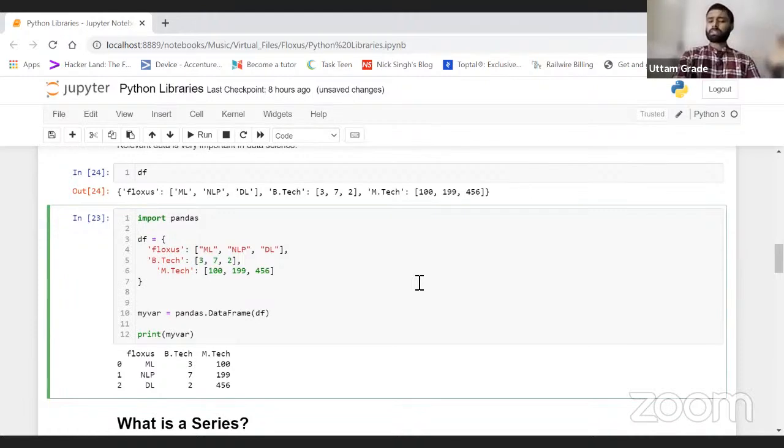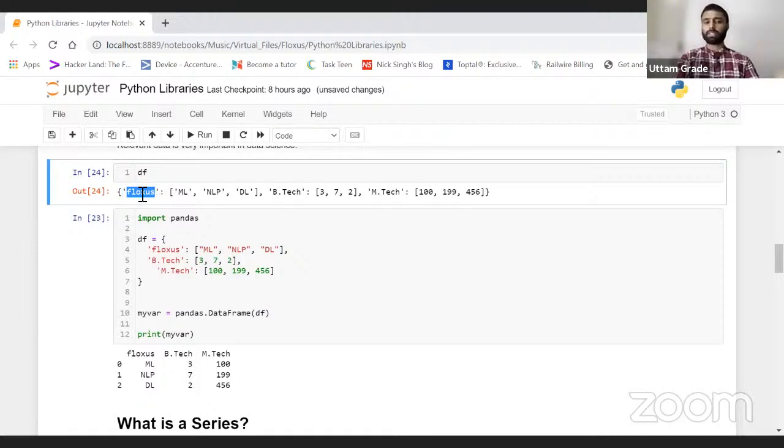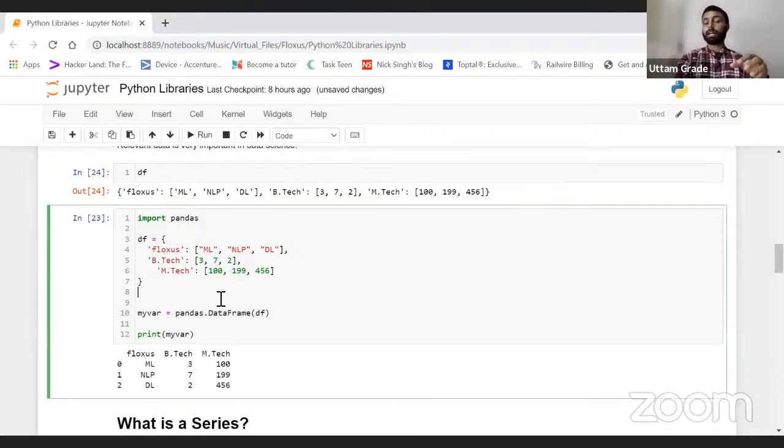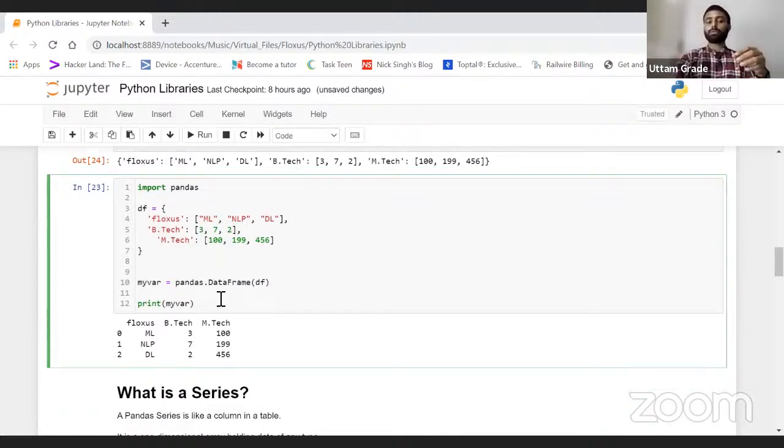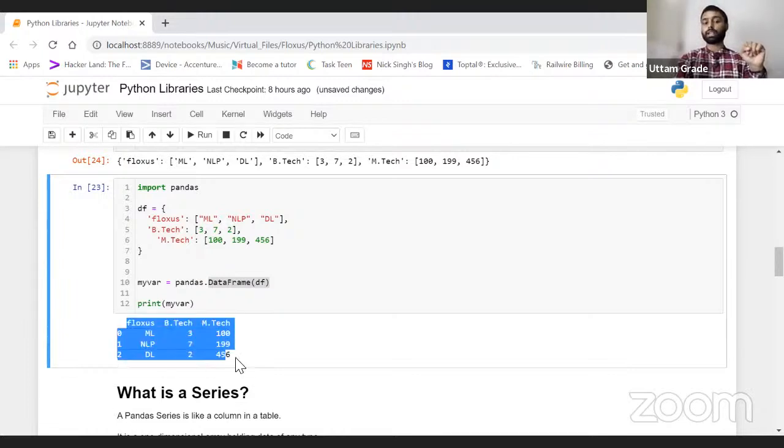But a non-technical person cannot understand how it looks, right? They cannot understand, okay, this is what it is. A non-technical person doesn't know what BTech is in this format, what kind of format it is, right? So how do I show them? How do I do that? pandas dot DataFrame. DataFrame is a function of pandas which will make a data frame in an easily understandable format. So see, this is what my data set looks like.